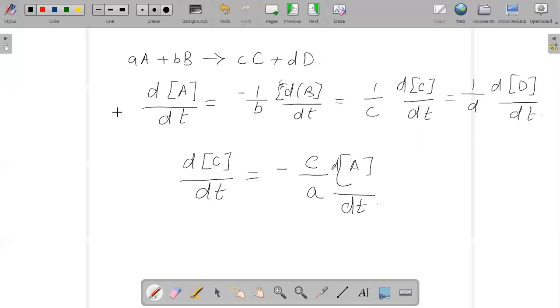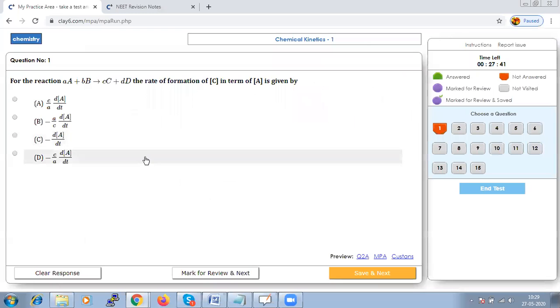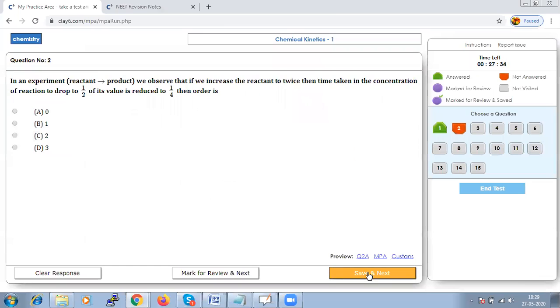So when we are expressing dC by dt in terms of A, we will get this equation as minus c by a dA by dt. So let us see which option: minus c by a dA by dt, option D should be the right answer. Let us save that and go to next.